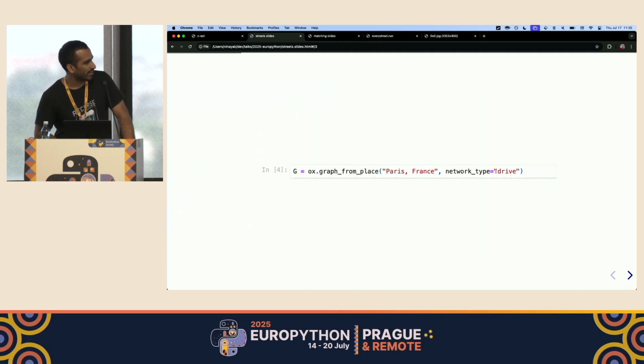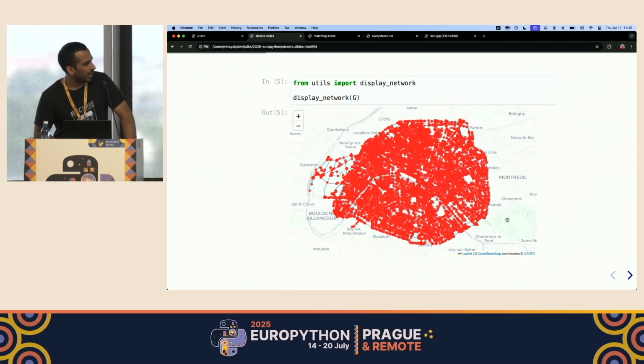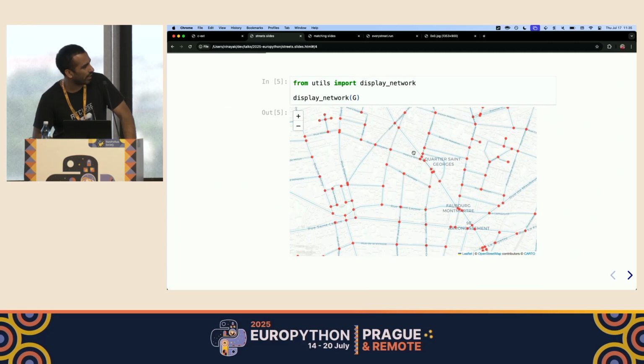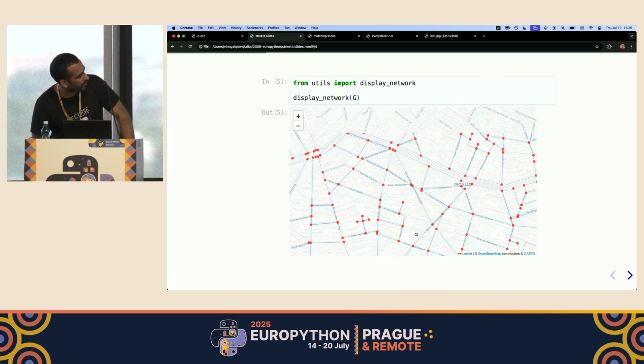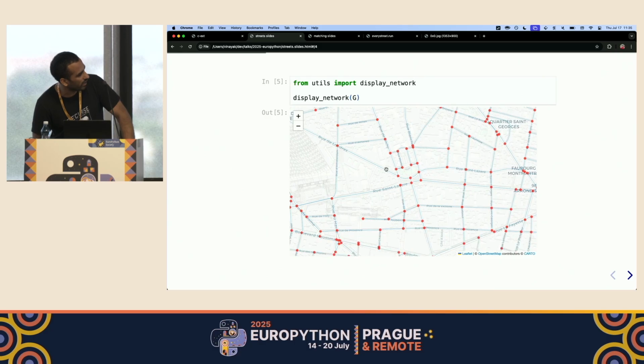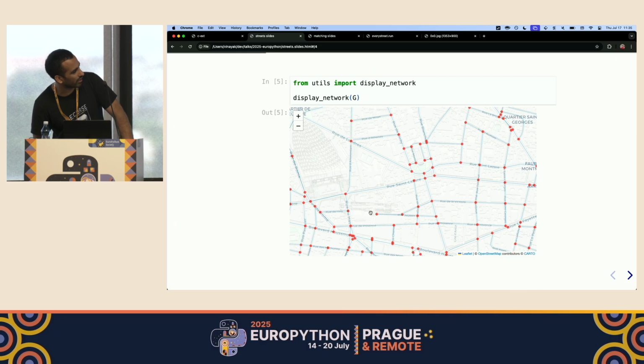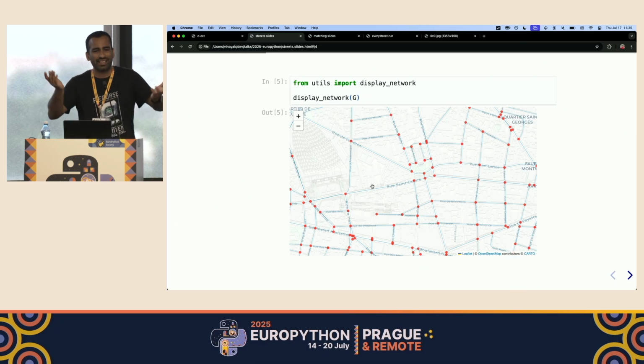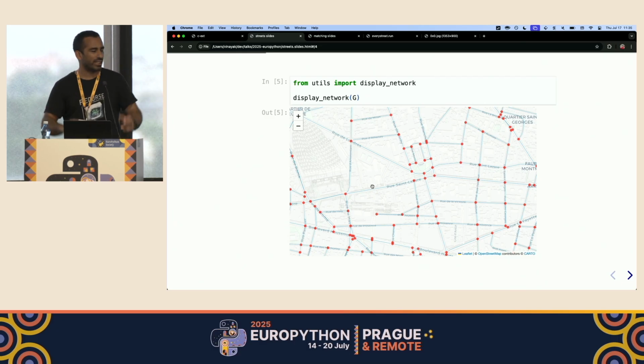So what we can also try is specifying the network type as drive, which should hopefully prune our graph. When we look at that one, it removed a bunch of edges here and in those parks because cars can't go in there. If I now zoom in, we can see that every street is a single edge, which is a bit easier to work with. But if I go to maybe another area, for example this one, you can see that there are some streets that we haven't gotten because cars can't go there, but I can still run there. So we still need a way to get those streets somehow.